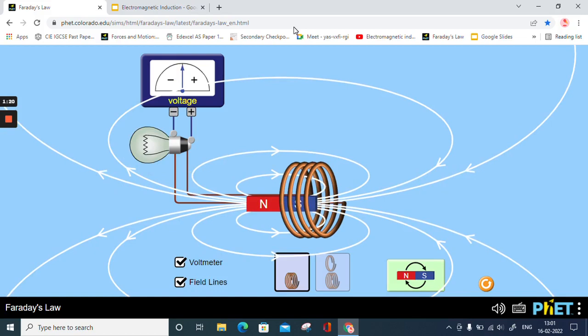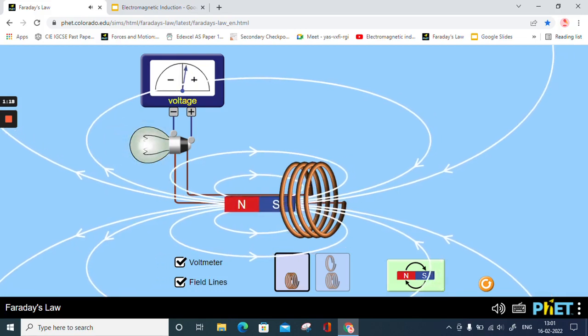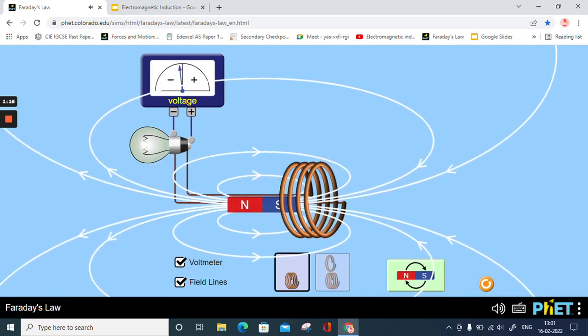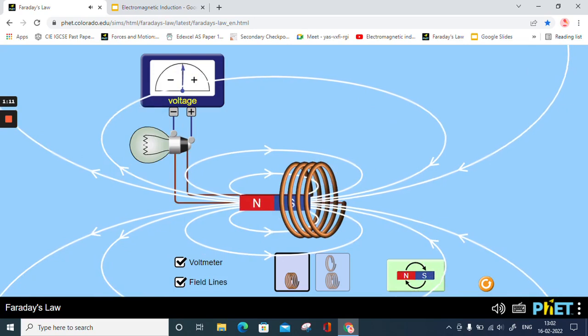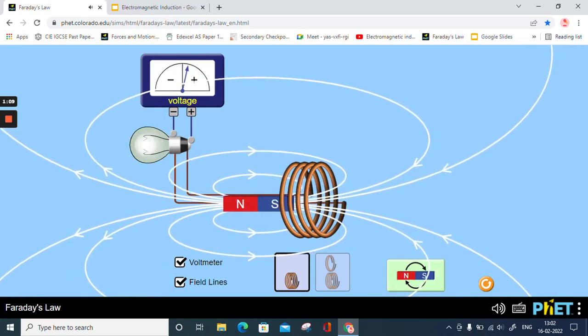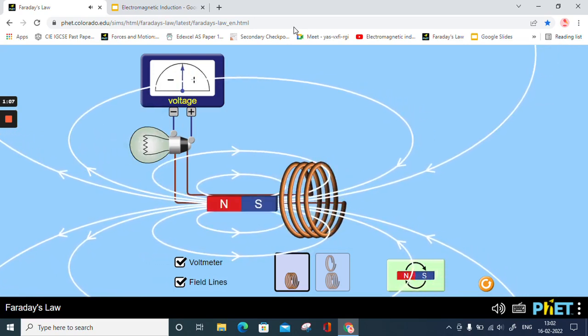So what does that mean? If I'm moving the magnet continuously, there is a generation of light in the bulb. There is a production of light in the bulb. But we can also observe the deflection in the voltmeter. That means the voltage is being developed.